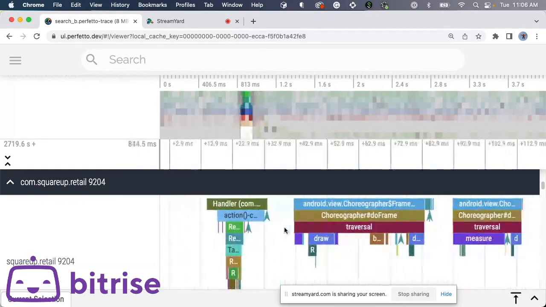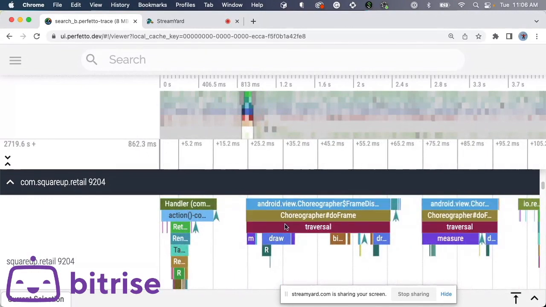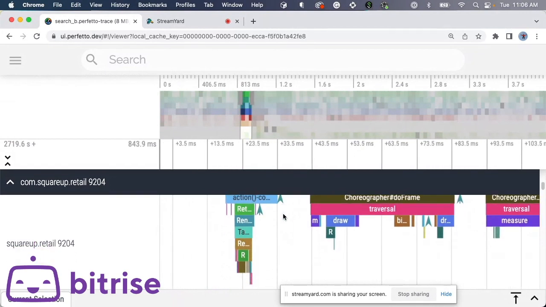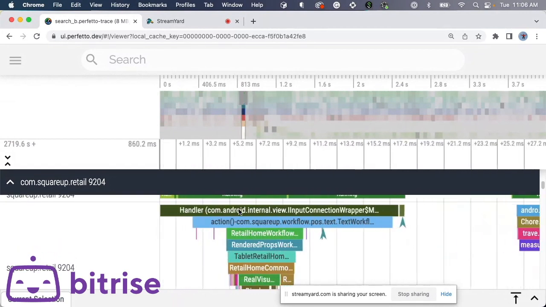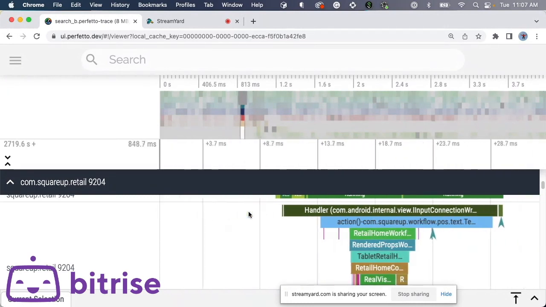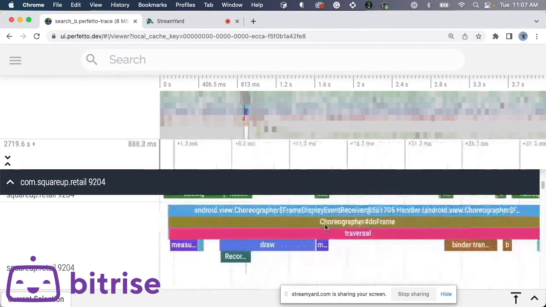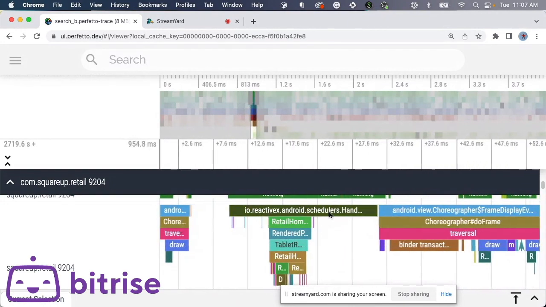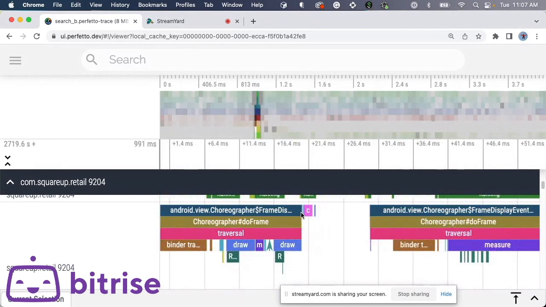So here, I can zoom in, and you'll see, okay, there's a frame here, and there's a traversal and all that. One of the things that Papa, the library, adds, it's got an extension, like a dependency, that's going to magically add the class name of the runnable that's running on the main thread as a section. And that's useful because it tells you, is something running on the main thread, and what's running exactly? Is it my code? Is it Android's code? It's not perfect. You don't get full stack traces, but you at least get the class name just by adding that dependency.